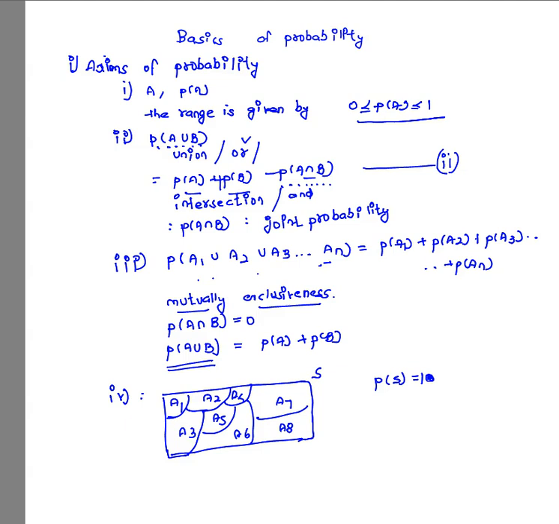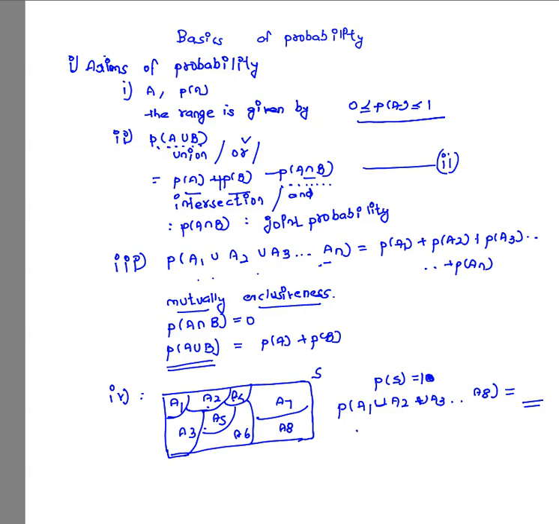If we go one step deeper into this relation, I may write it like this: P of A1 union A2 union A3 up to A8 is equal to. Let us understand what we will get on the right side of this equation. P of A1 union A2 union A3 and so on up to 8 is simply the probability of the sample space itself, because A1, A2, A3, A4, all of them put together, become the total sample space.